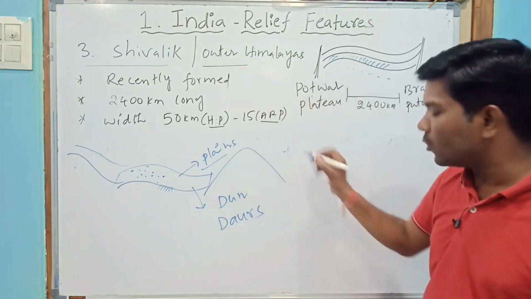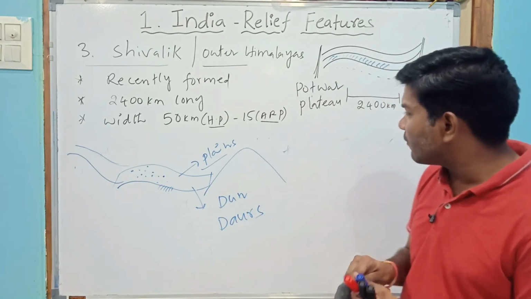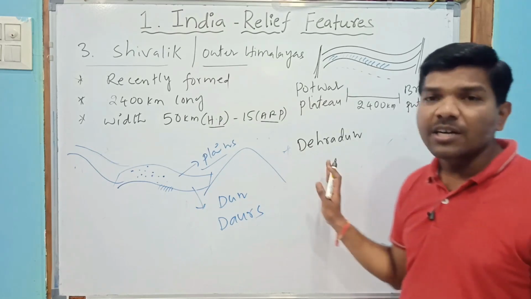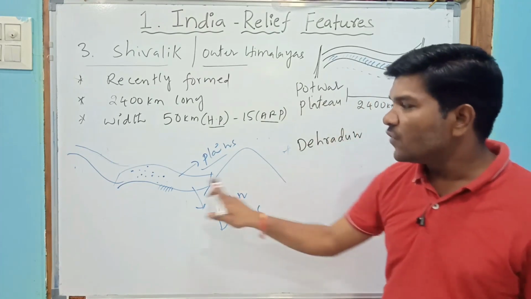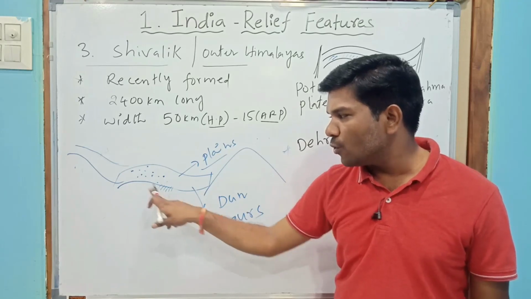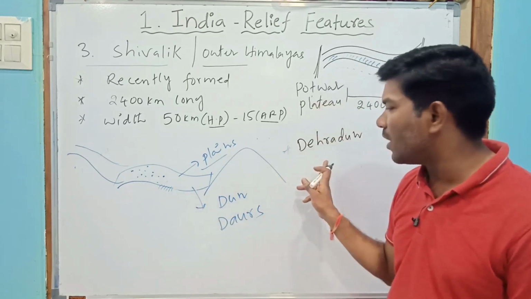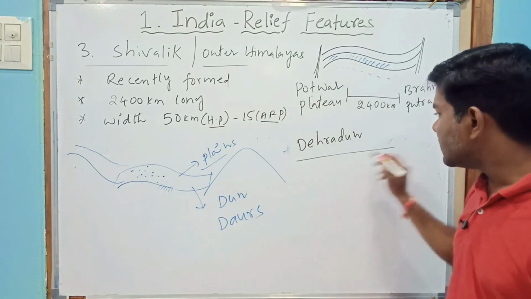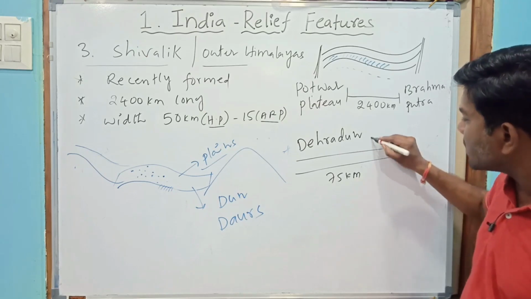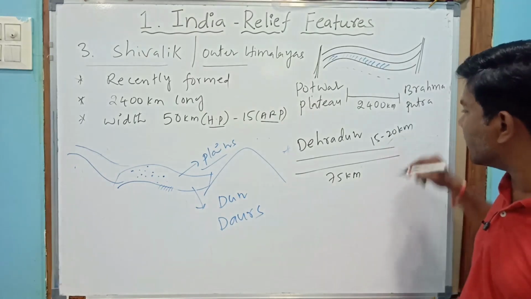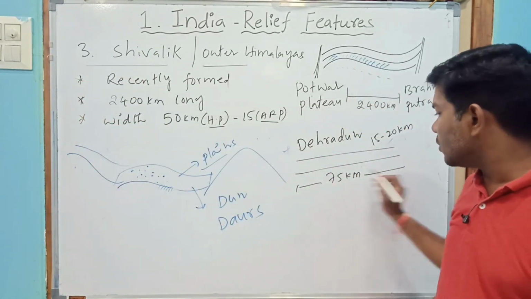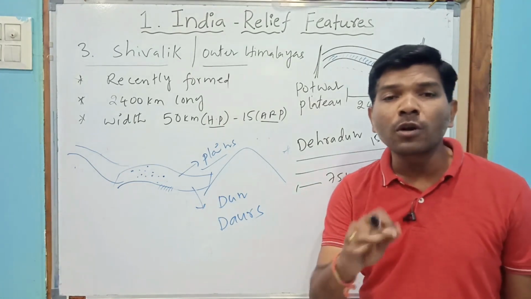There is an example of a dune, as you know: Dehradun. Dehradun is such a kind of dune which is formed due to this. The example I just explained to you, due to this the Dehradun plain was formed. The Dehradun plain is 75 kilometers long, and the width is 15 to 20 kilometers. So this is about the Dehradun plain.